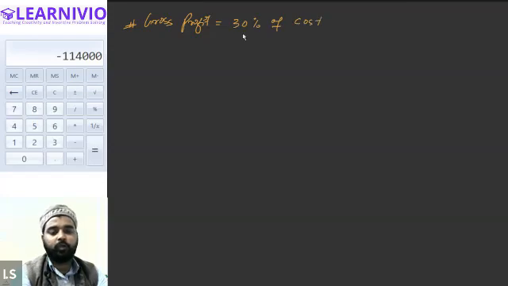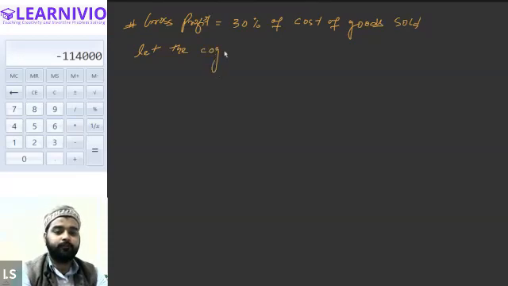Because we do not know the value of the cost, let's presume that cost is equal to X. Cost basically means cost of goods sold. So let the cost of goods sold equal X.